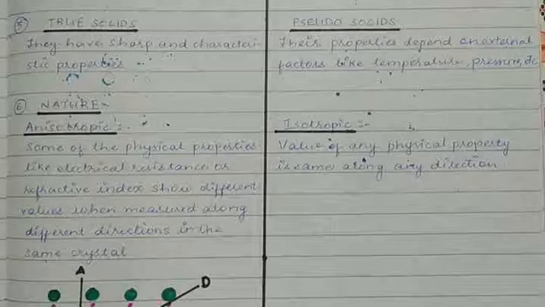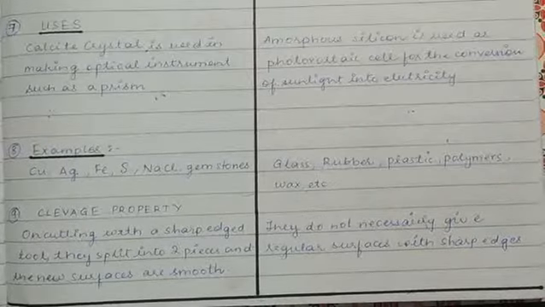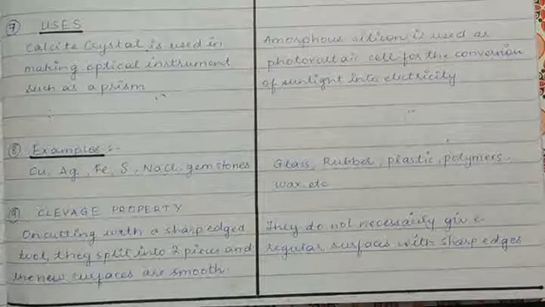Now we will move on with the differences between crystalline solids and amorphous solids. The 7th point about the differences between crystalline and amorphous solids is the uses. Calcite crystal is used in making optical instruments such as a prism.